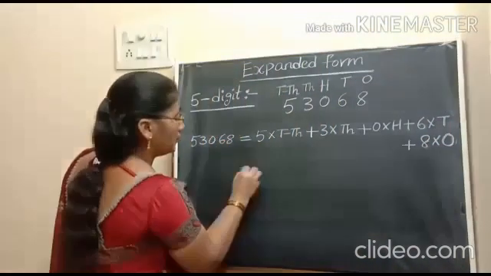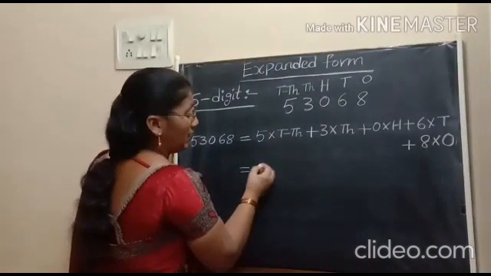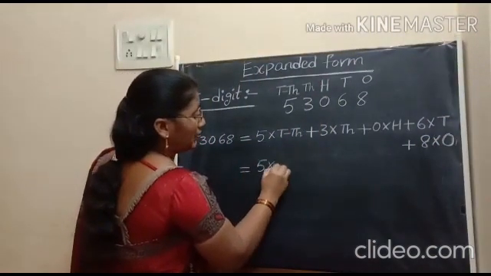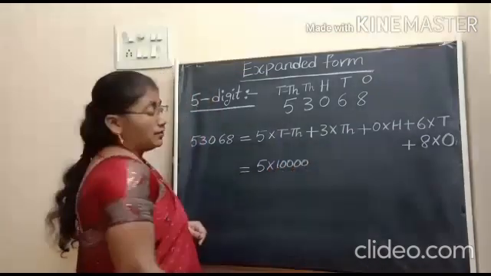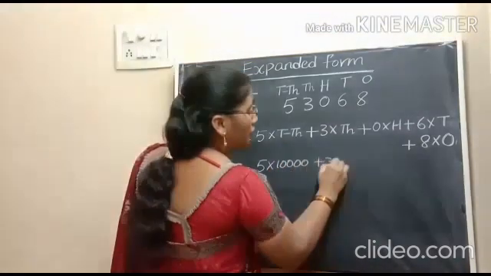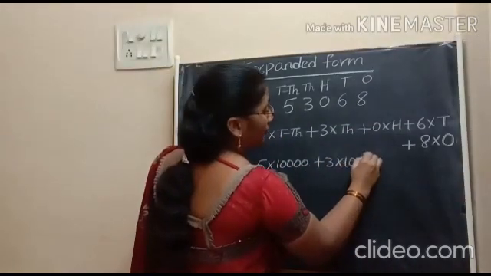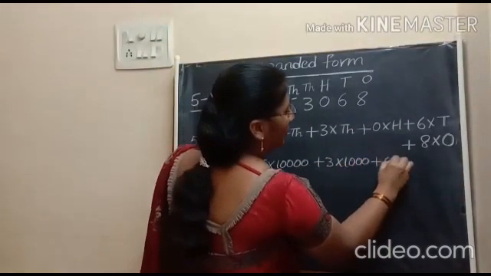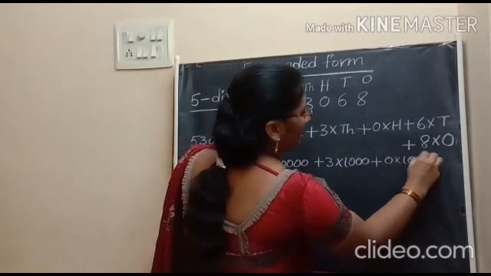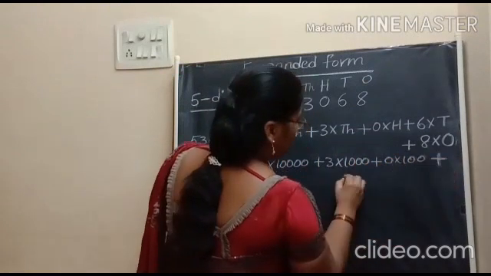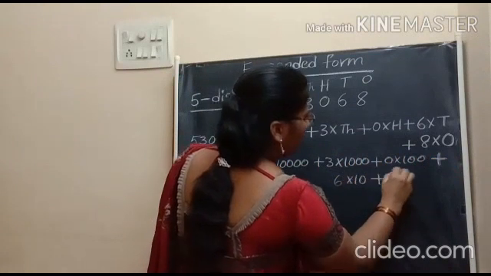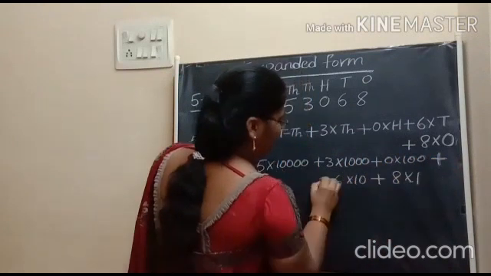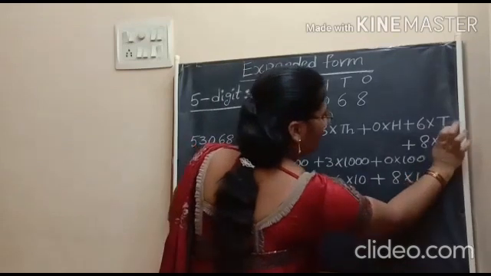Now, we have to take in numerals. 5 into 10,000. Next, 3 into 1,000, plus 0 into 100, plus 6 into 10, plus 8 into 1.